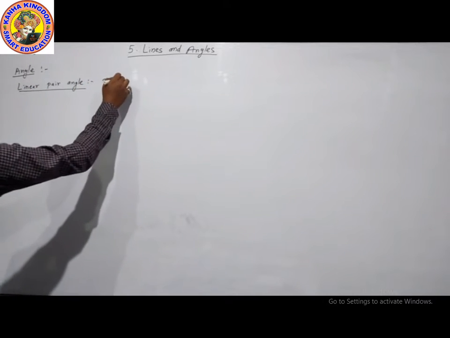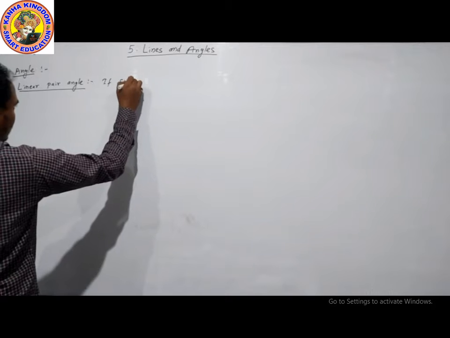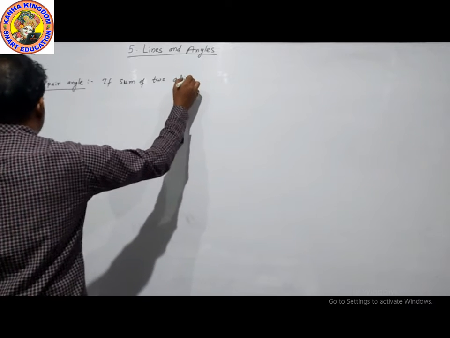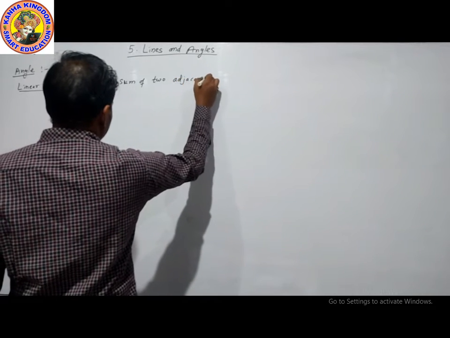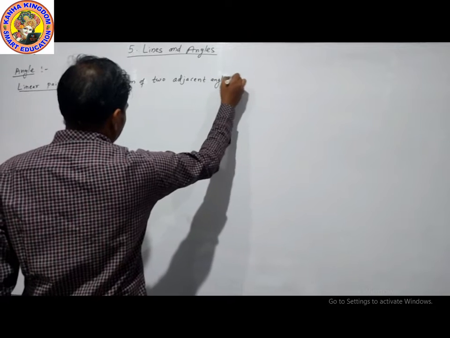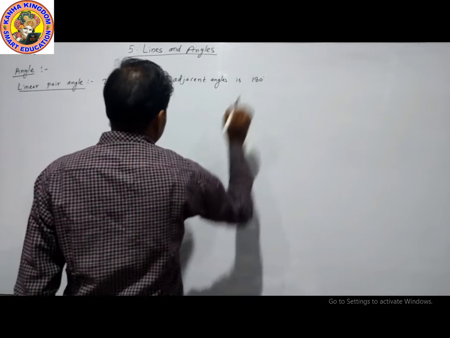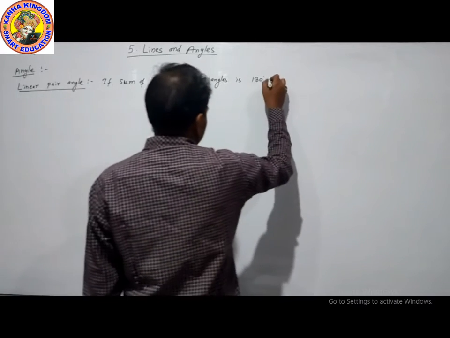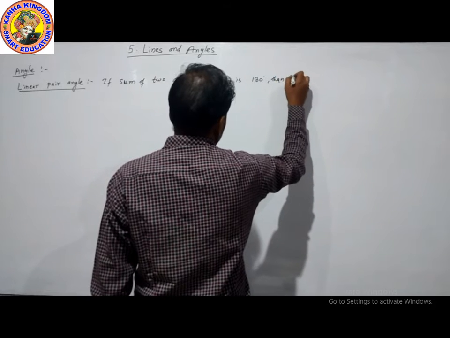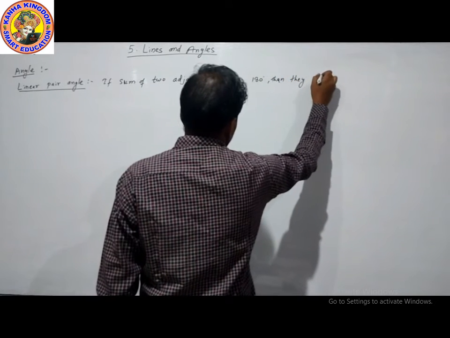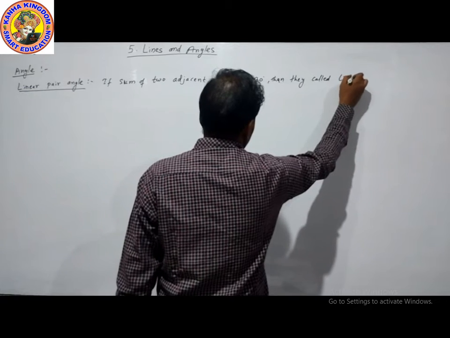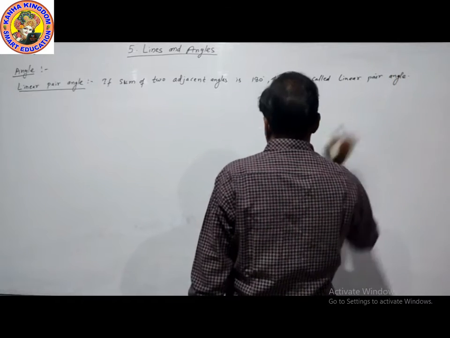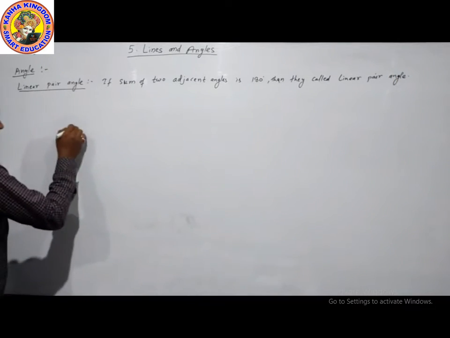If the sum of two adjacent angles is 180 degrees, then they are called linear pair angles.